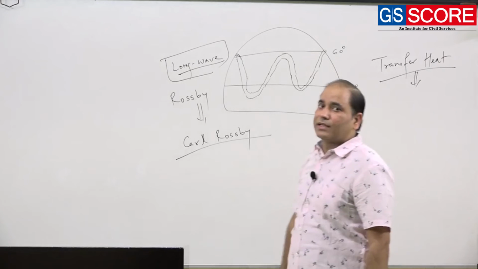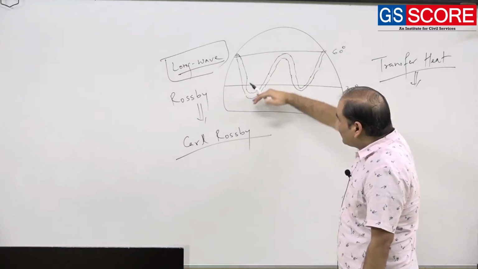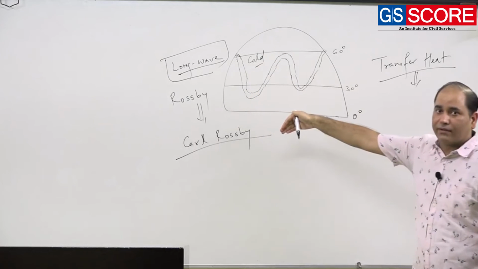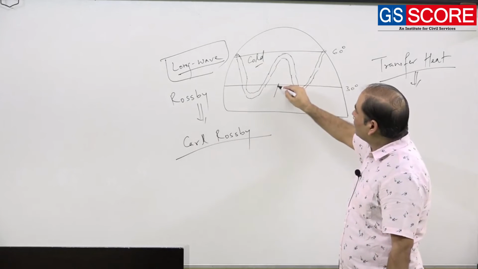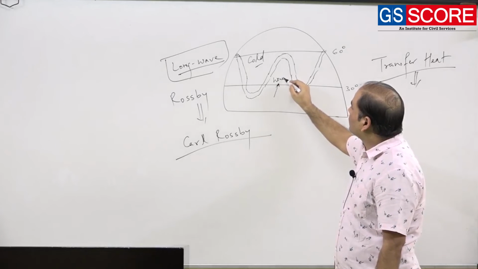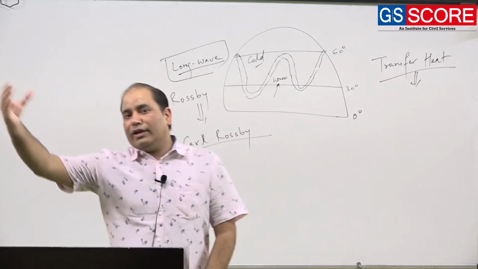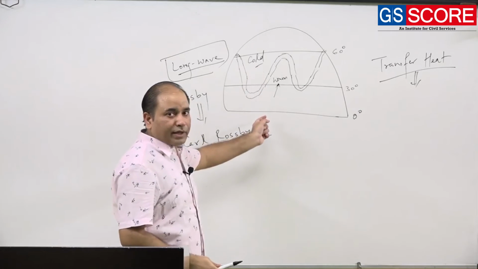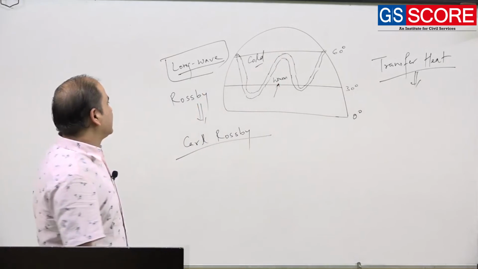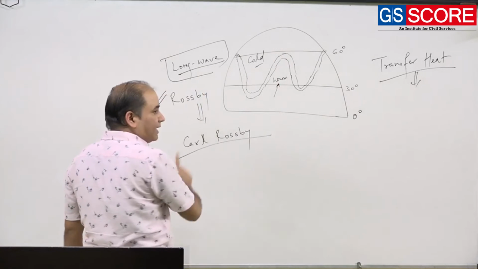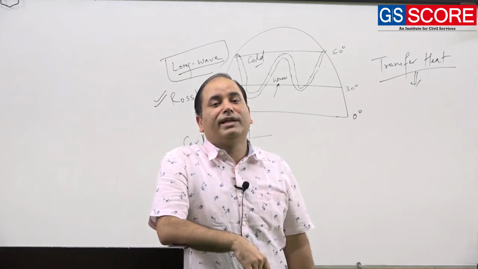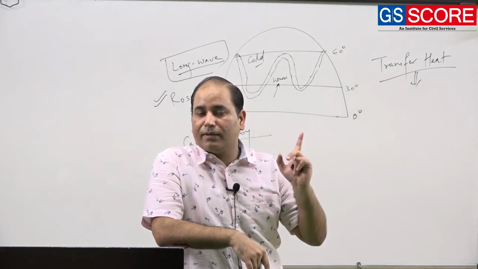So one of the most important roles of the Rossby wave is the transfer of heat, because when the Rossby wave is elongating toward the equator, it will bring more and more coldness toward the equator. When it is turning toward this side, warm conditions are shifting towards the polar area. So the coldness will be brought towards the equator area and the warmness will be carried toward the polar area. Also, you need to understand that the Rossby wave is best developed during the winter season.